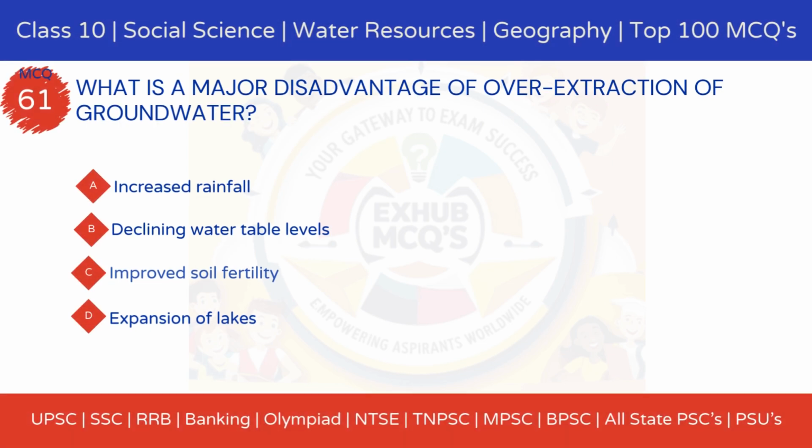Question 61. What is a major disadvantage of over-extraction of groundwater? Option A, increased rainfall. Option B, declining water table levels. Option C, improved soil fertility. Option D, expansion of lakes.